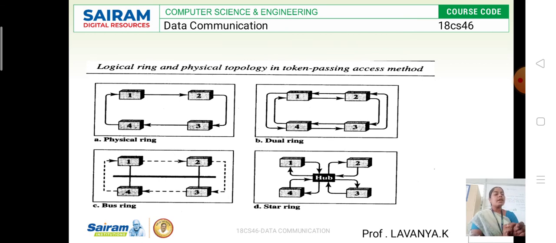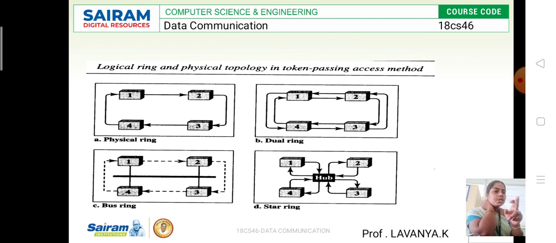And coming to the dual ring. In the dual ring, they have given two links. One will be the inner link and another will be the outer link. The outer link we are going to call the orthogonal link. Before the outer link, I will tell you about the internal link.